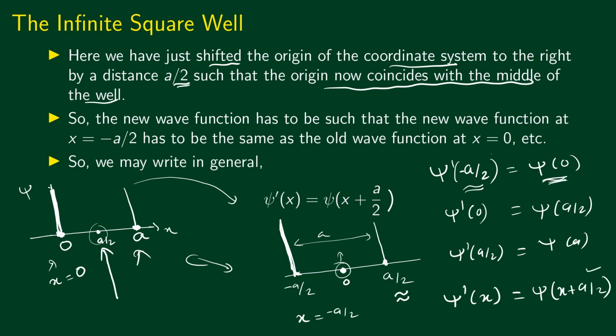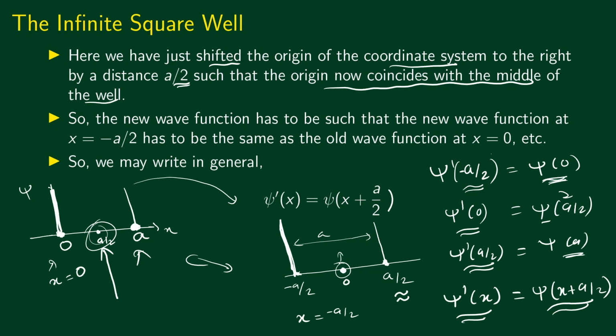So this is correct. Psi prime at the point 0 is psi at the point a by 2, so it's 0 plus a by 2. Similarly, psi prime at plus a by 2 is equal to psi at this point, which is psi of a. So we can write psi prime of x equal to psi of x plus a by 2.